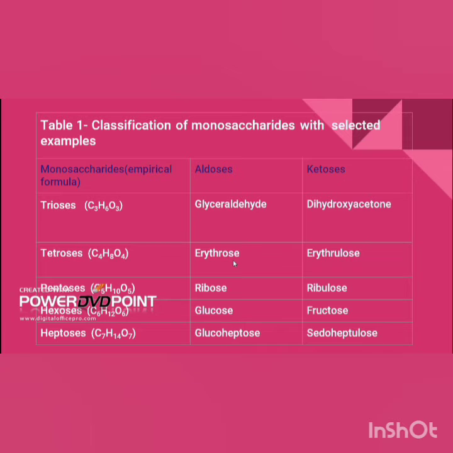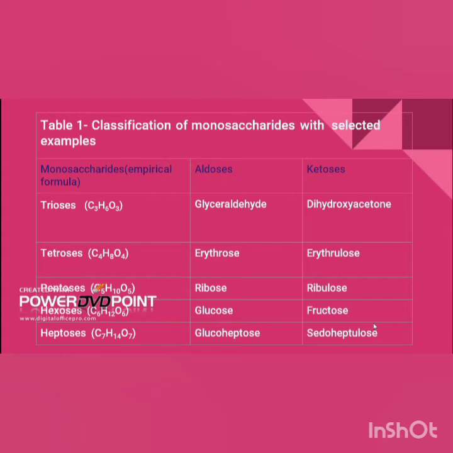Glyceraldehyde is an aldotriose, erythrose is an aldotetrose, and erythrulose is a ketotetrose. Ribose is an aldopentose, glucose is an aldohexose, and fructose is a ketohexose. Likewise glucoheptose and pseudoheptulose.